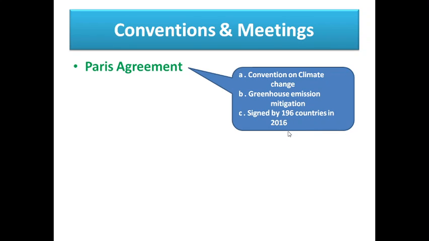How many countries signed the Paris Agreement? Like this they will also ask. They already asked in a previous examination. 196 countries signed the Paris Agreement in 2016. This is one of the major conventions and meetings.